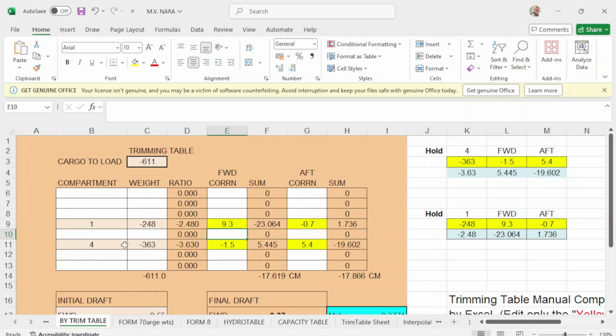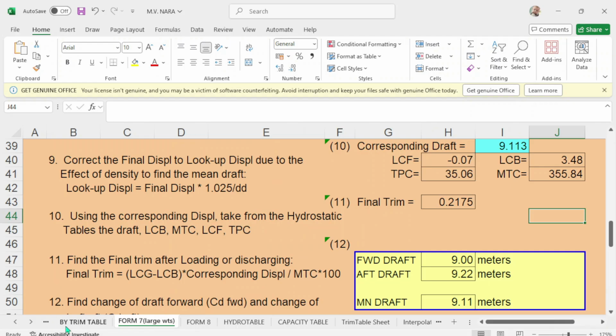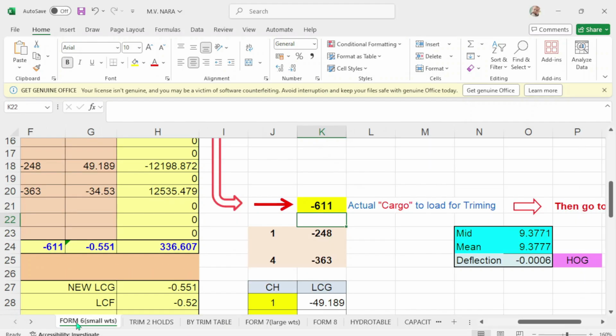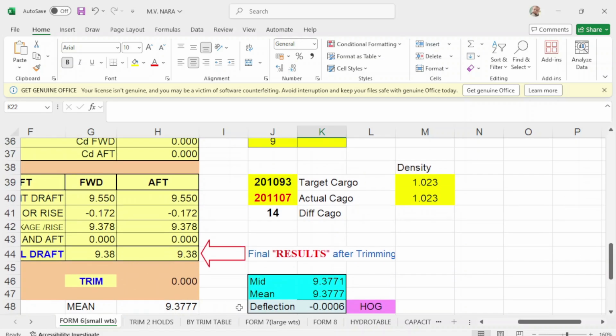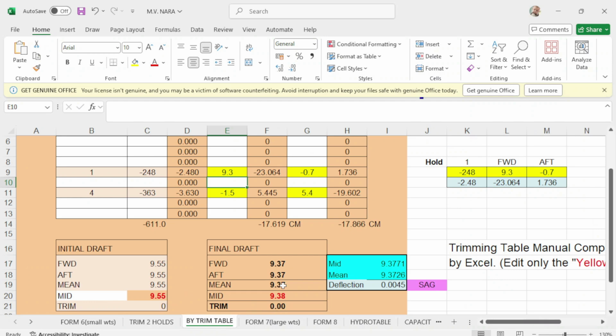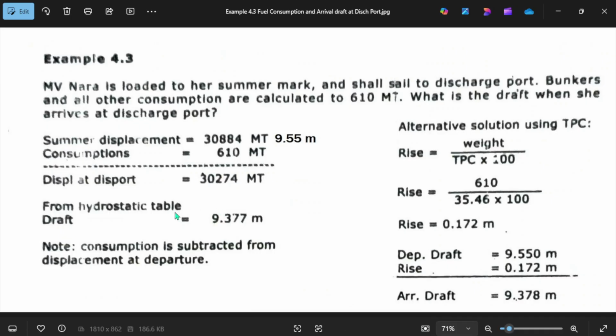So when I apply all this correction in hold number 1 and number 4, my forward drop is 9.37, which is the same here, 9.37, and up drop is 9.37, and mean drop is 9.37, which is the same with your computation of 9.37, your arrival drop in San Fernando.